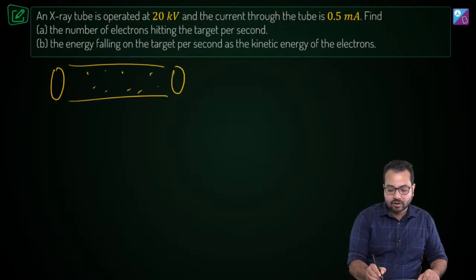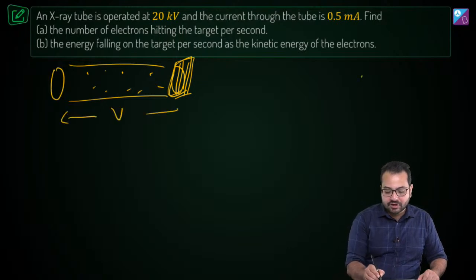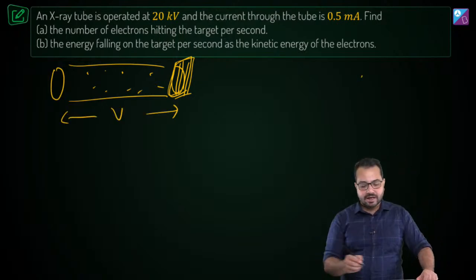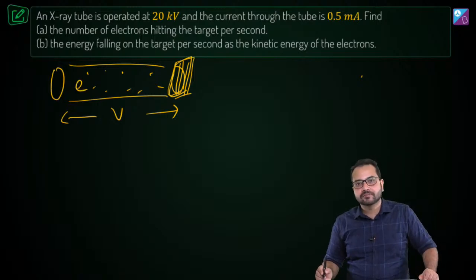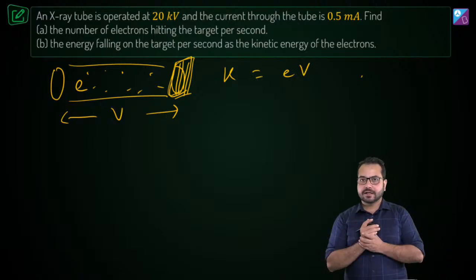So these are electrons, and this is the metal target. If they are accelerated through a potential difference of V and the electronic charge is e, then the kinetic energy is going to become eV. Is that correct?